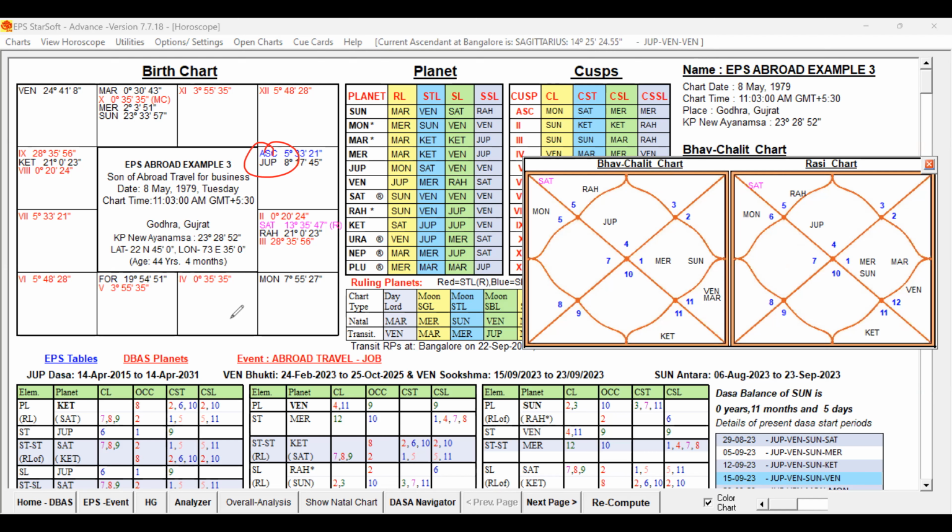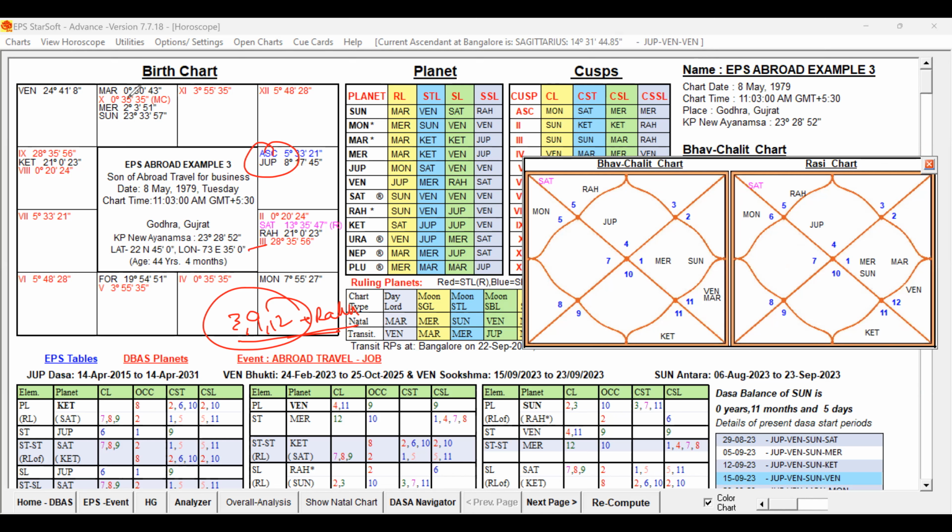So we have to check whether the 3, 9, 12 lords are connected to each other, and whether Rahu also is connected. Then it will favor travel abroad. It will support, but whether it is going to be further supported, we can find only with the extended signification and also destiny. But this is the initiation, right? So let us check the third lord.